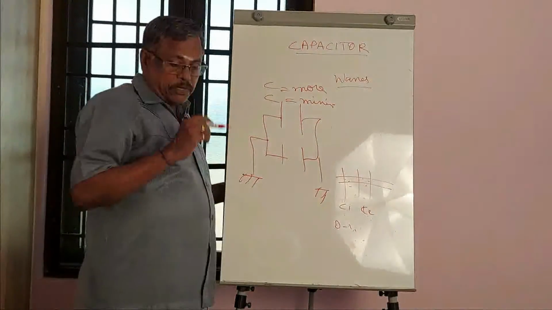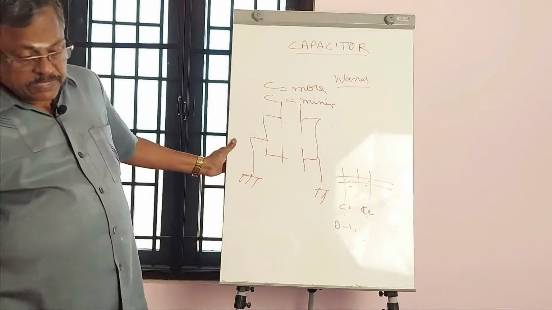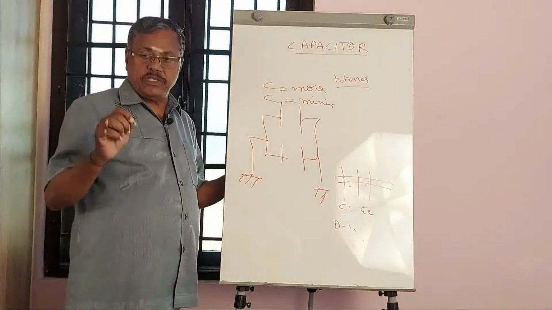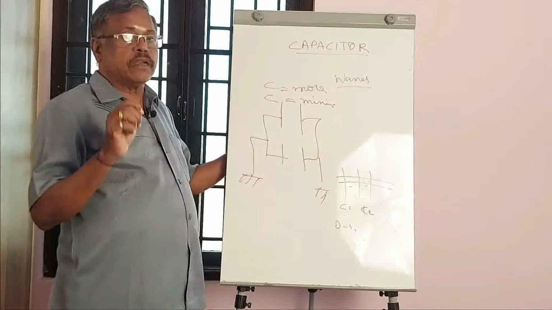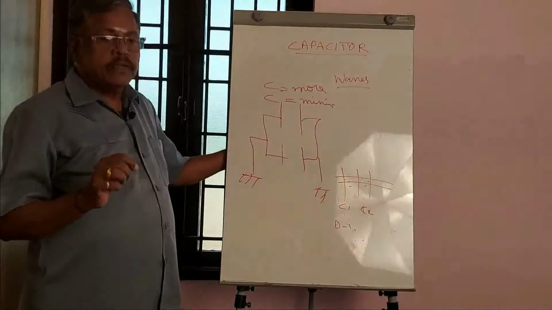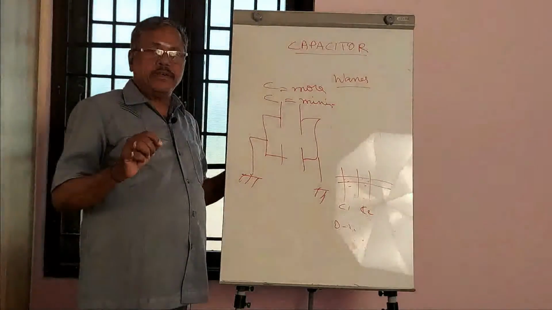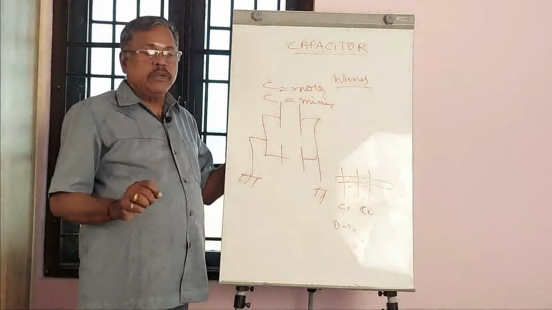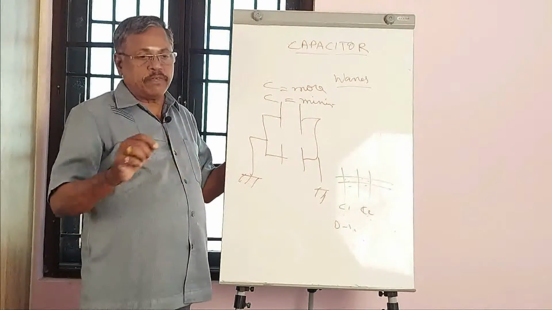The particular application for this is that it is used in radio. In a radio, there are two stages, the oscillator and the RF amplifier. Both the oscillator and the RF amplifier are supposed to be tuned to a particular frequency only. Therefore, you cannot adjust one and then afterwards the other.